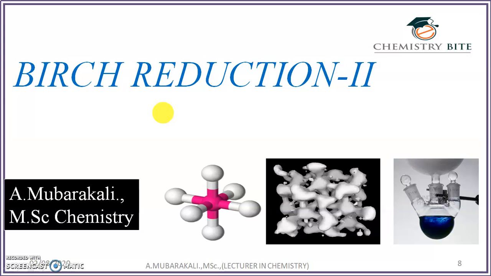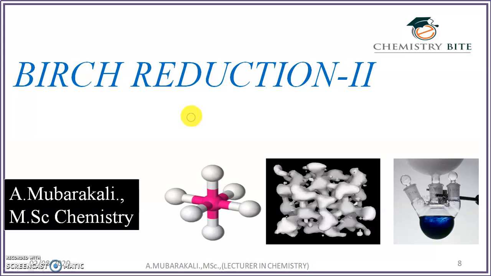Suppose you have an electron withdrawing group. After reacting it with the Birch reagent, you will get a cyclohexadiene in such a manner that the electron withdrawing group is attached to the saturated carbon atom, that is an sp3 carbon atom. In case you have an electron releasing group on an aromatic ring, when you react that type of compound with Birch reagent, you will get a cyclohexadiene in such a manner that the electron releasing group is attached to the unsaturated carbon atom, that is an sp2 carbon atom.